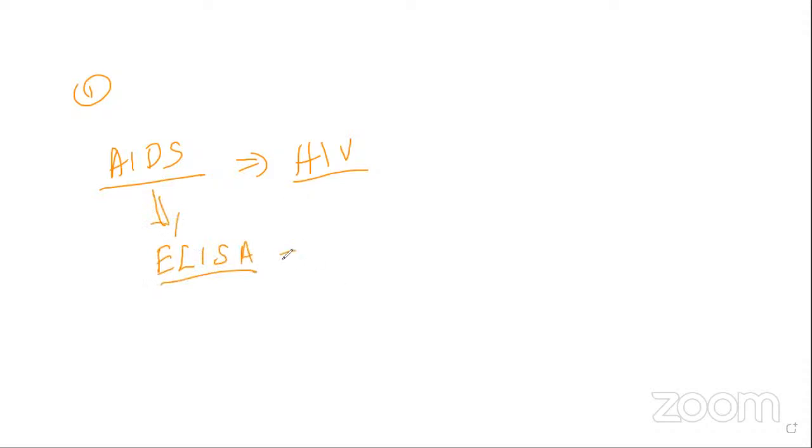AIDS is normally caused by which organism? AIDS is also one of the important questions. AIDS is caused by HIV, human immunodeficiency virus. The test called ELISA is just for identification, whether the person is suffering from AIDS or not.